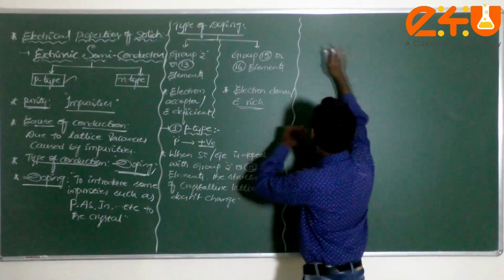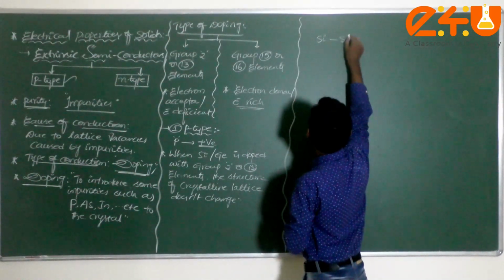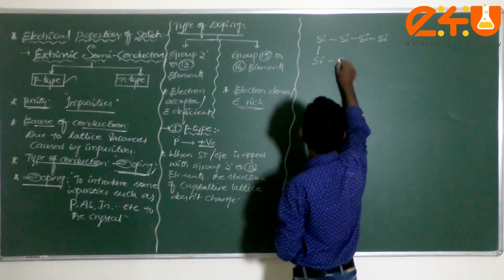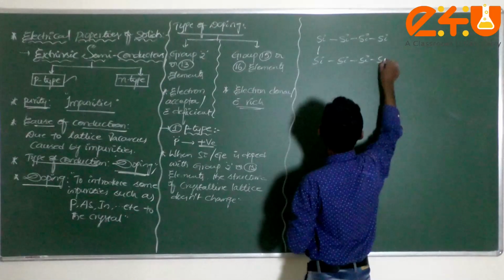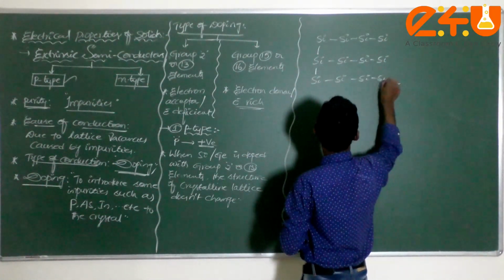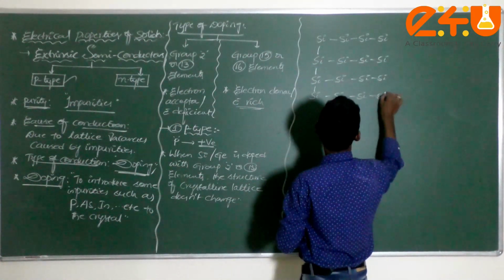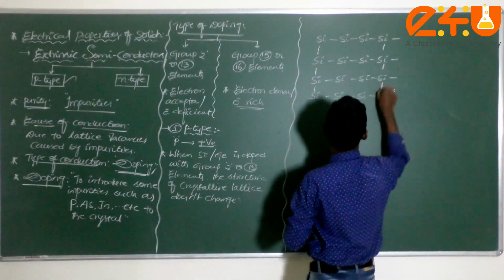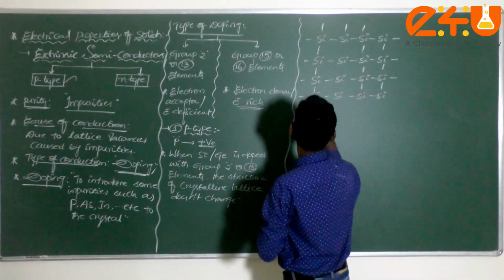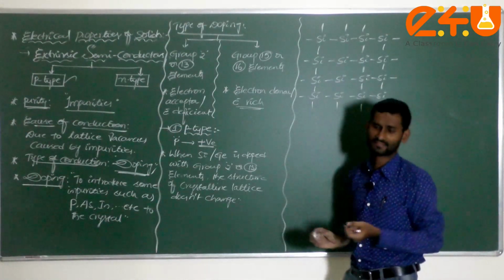Now, let me take an intrinsic semiconductor, silicon, silicon, silicon. If you observe, here also silicon, silicon, silicon, silicon. Am I correct or not, dear student? This is called an intrinsic semiconductor.